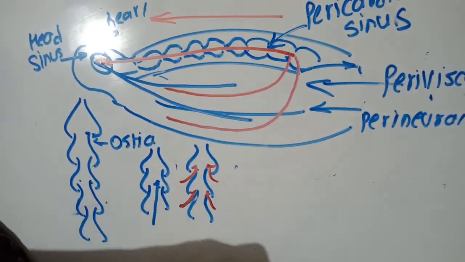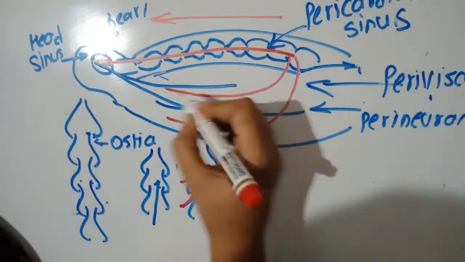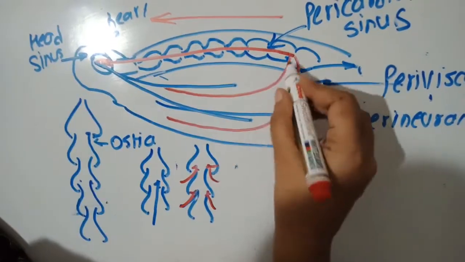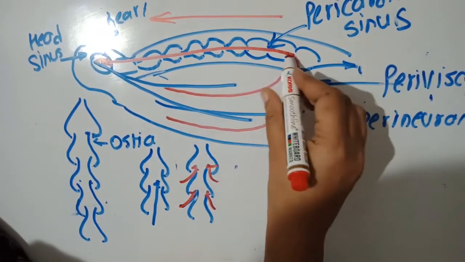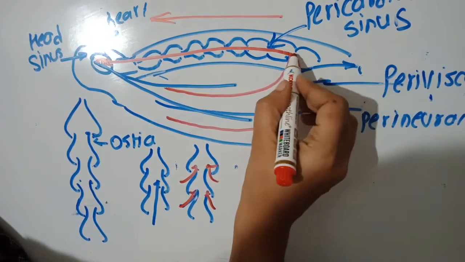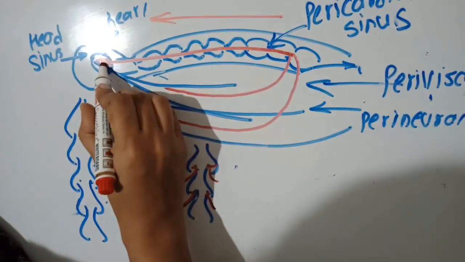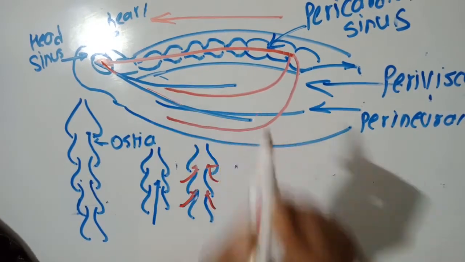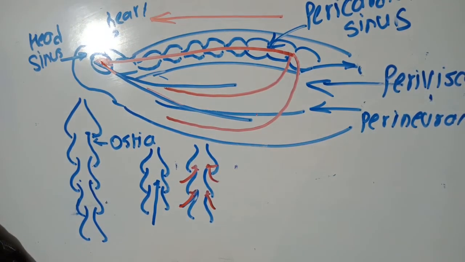So we'll again see the first. Whenever the heart chambers are relaxed, the blood will flow from the cavities into the chamber. And when there's a contraction, it sends the blood to the heart, then the heart contracts and it sends the blood to the cavities again. So this is how the circulation takes place in cockroach.